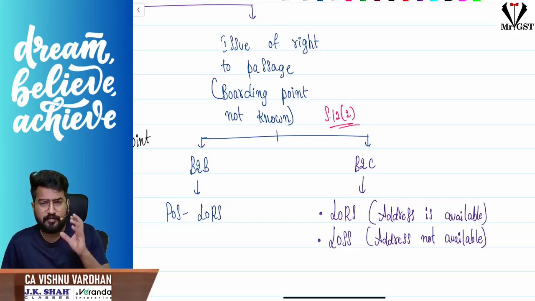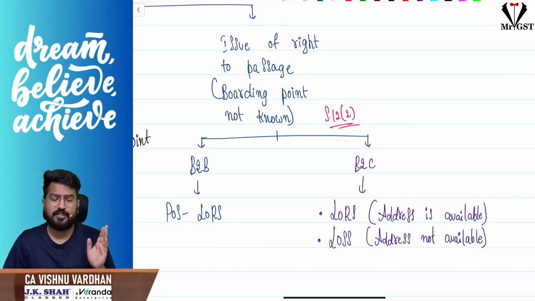So in case of issue of right to passage, the passes etc., where the boarding point is not known, I repeat, we should follow section 12 subsection 2, where the recipient is registered, where he is registered will be the place of supply.